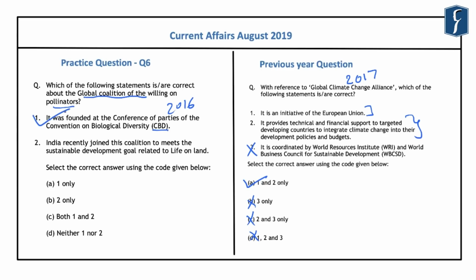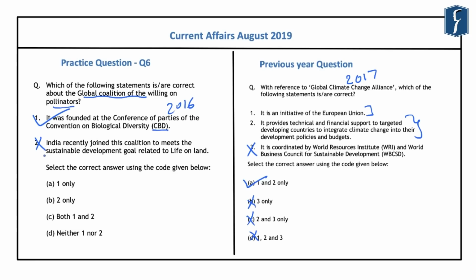And hence the first statement here is correct. Second statement, that is India recently joined this coalition, is incorrect here. And regarding this coalition, you should note that it has 28 signatories, which includes 17 European countries, 5 countries from Latin America, and 4 countries from Africa. And this was in news because Nigeria had recently joined this initiative.